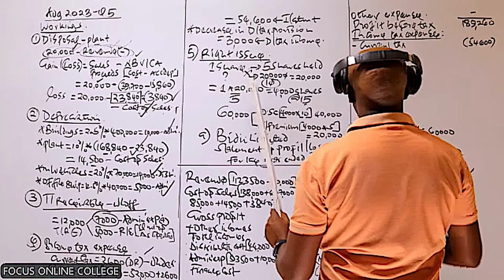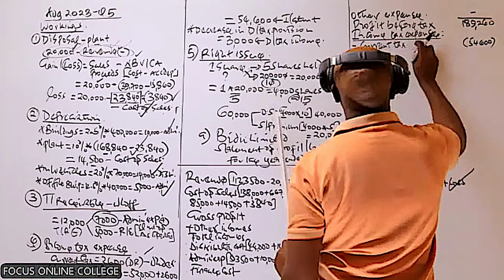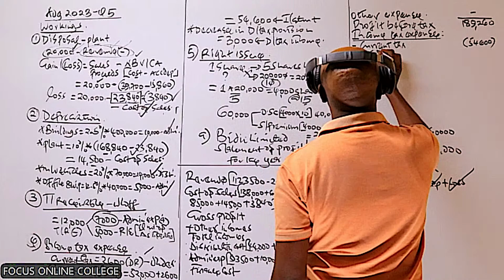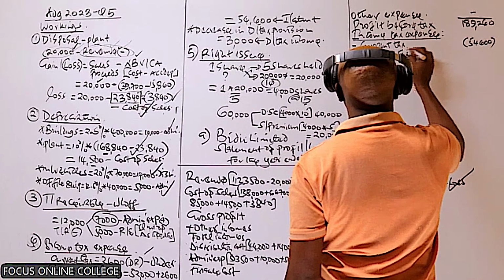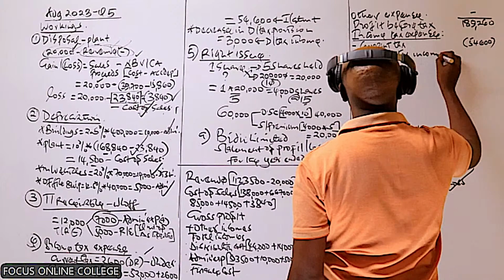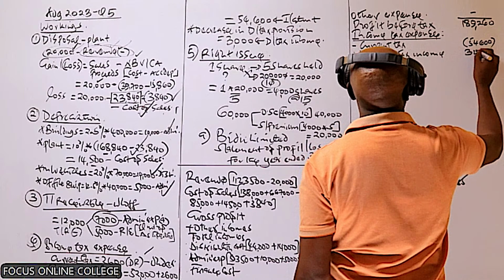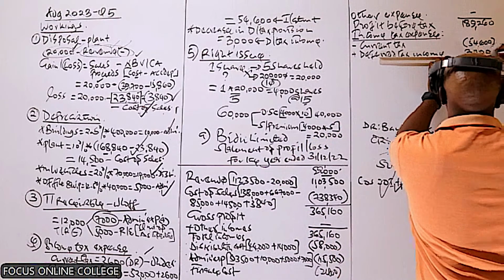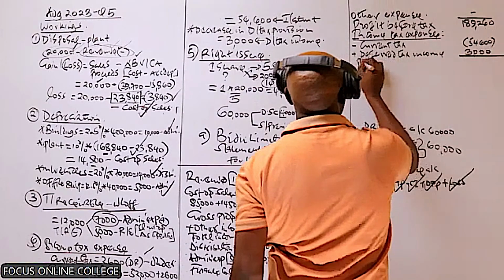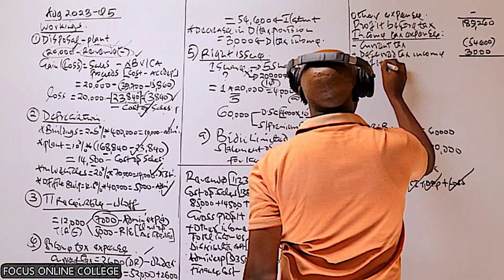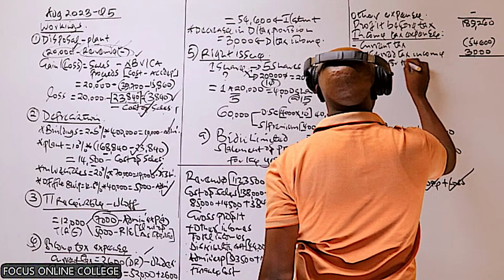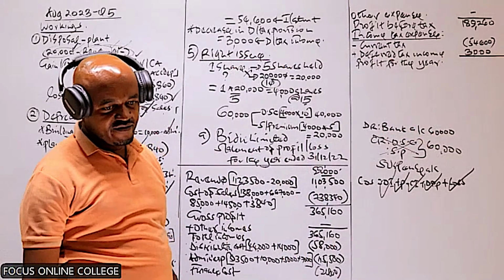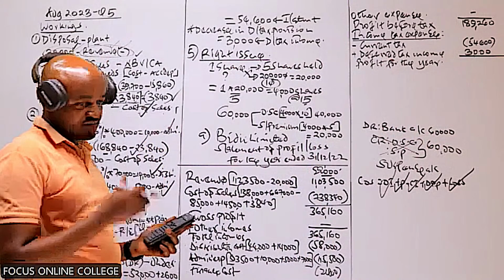And then there is the deferred tax, and what we have here is the deferred tax income of 3,000. Because it's an income, we add it to our profit here, and basically we get the profit for the year, or the profit after tax.